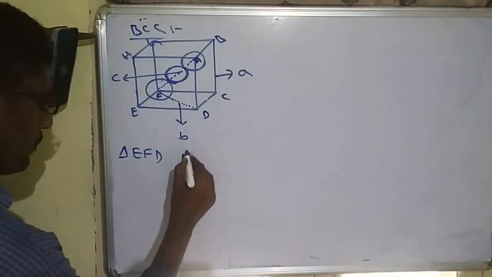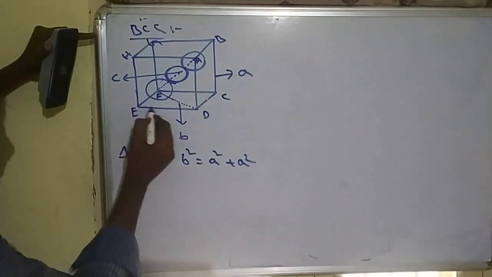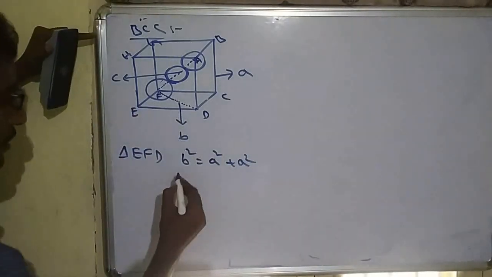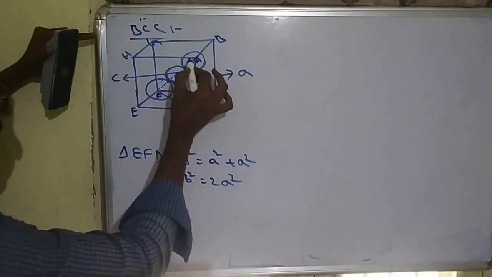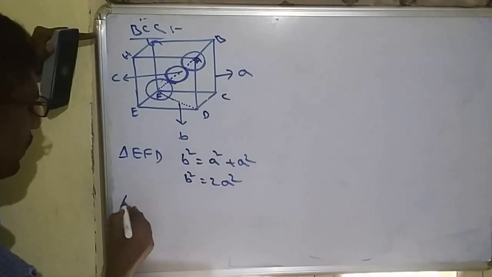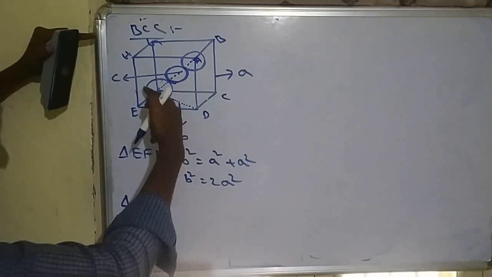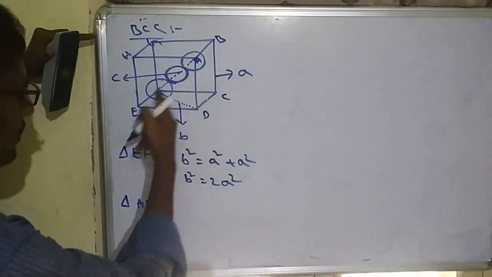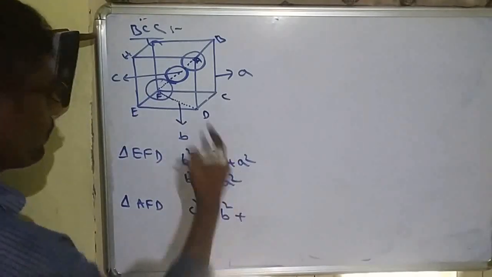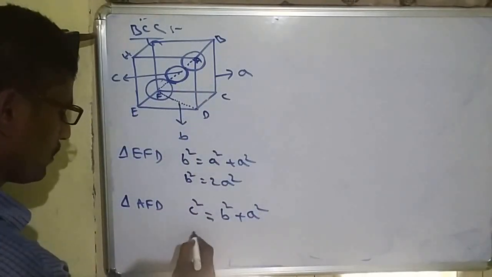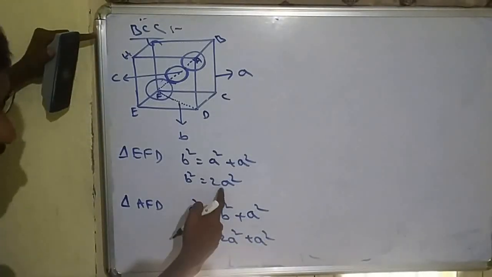That means b square is equal to a square plus a square, as this is also an edge. So b square is equal to 2a square. Now we can calculate the body diagonal in triangle AFD. In triangle AFD, the body diagonal is AF, so AF distance we are taking as c. c square is equal to b square plus the edge a square. So c square is equal to 2a square plus a square, as the b square value we already got is 2a square.